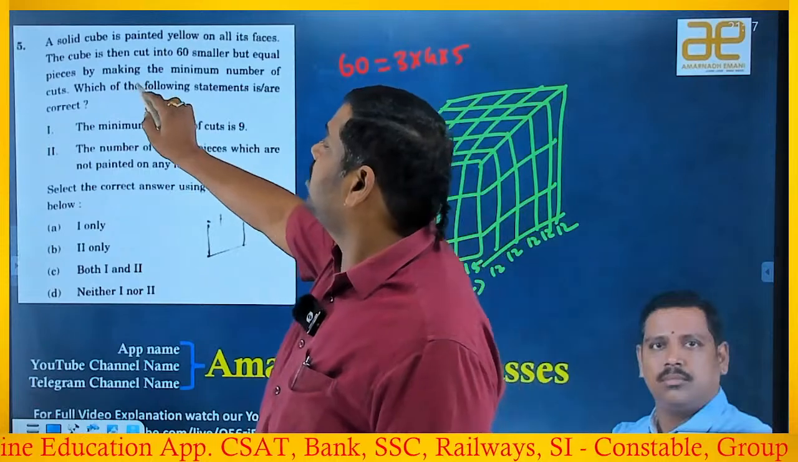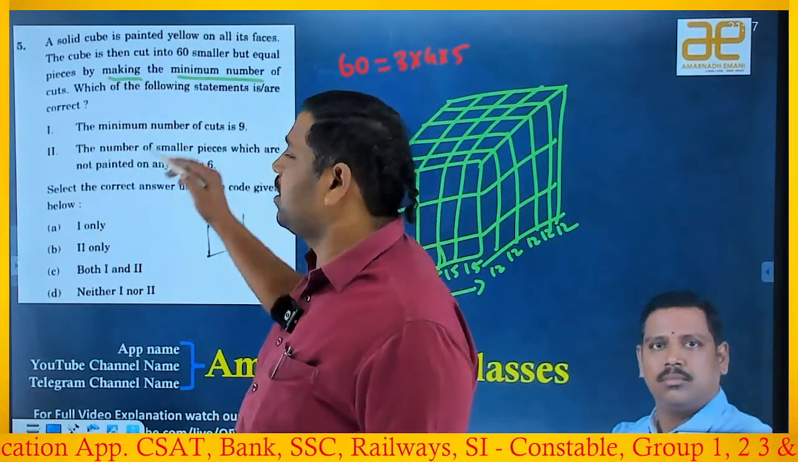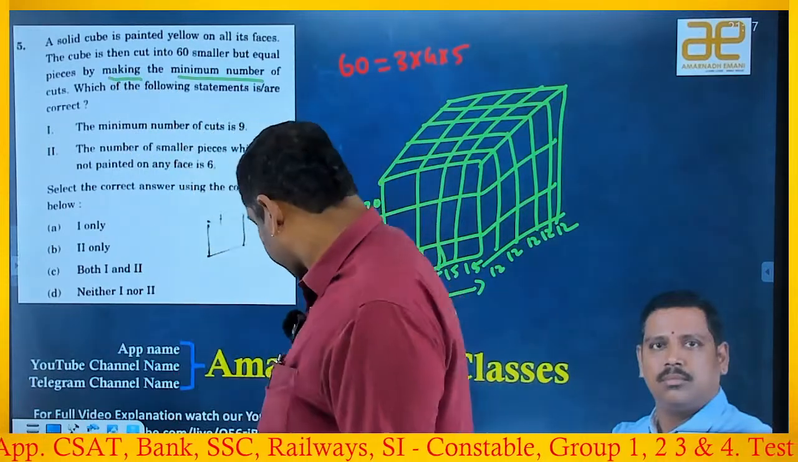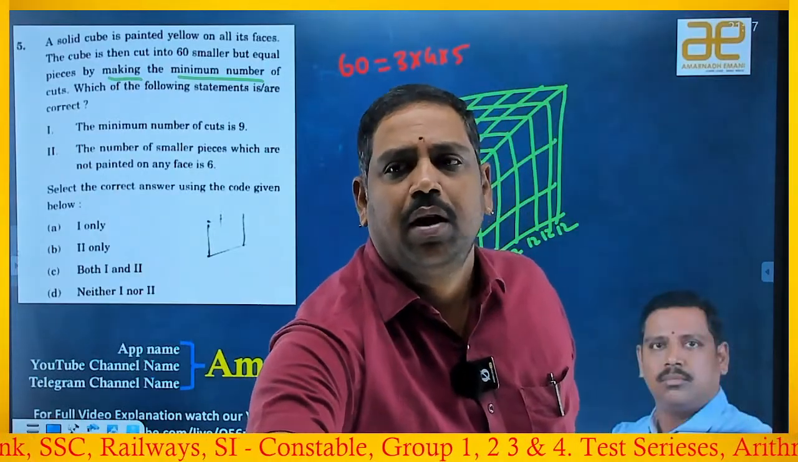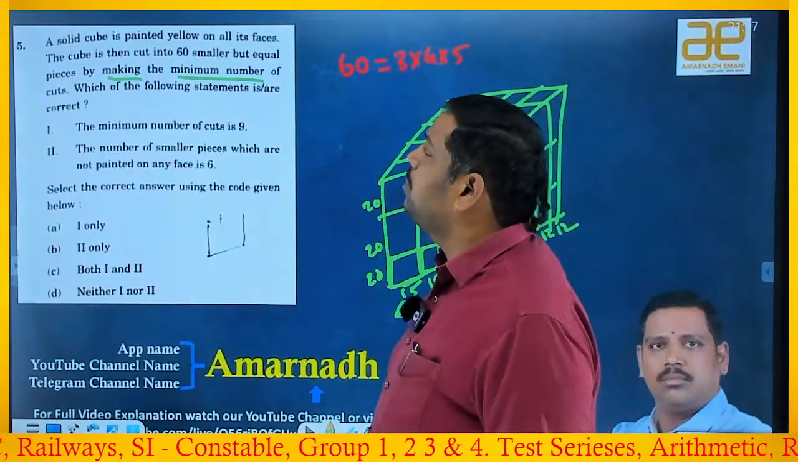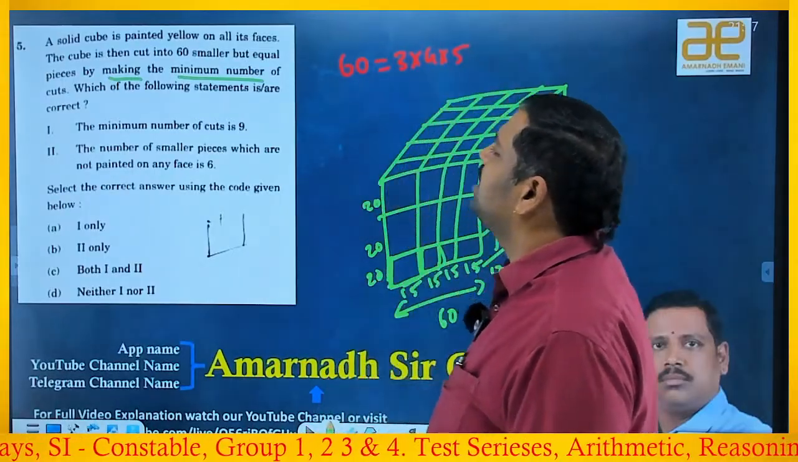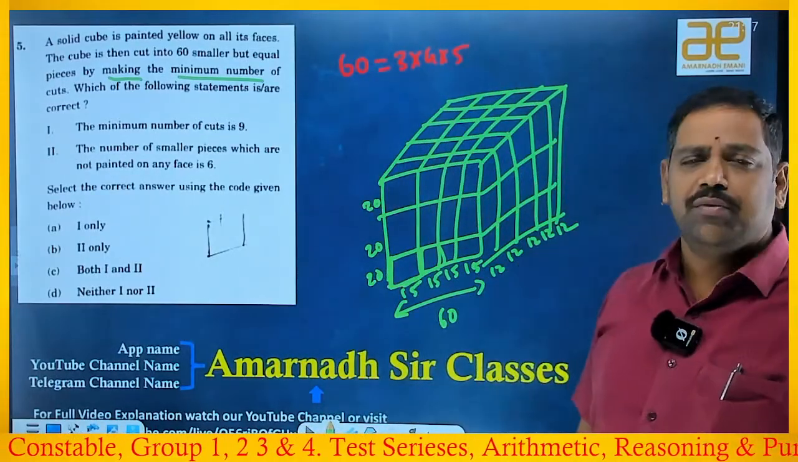Okay, and for that he is saying making the minimum number of cuts. The number of cuts are minimum. Just a second. Okay, so the minimum number of cuts. Which of the following statements is correct? Okay, which of the following statements is correct?